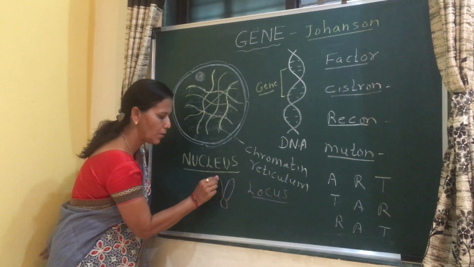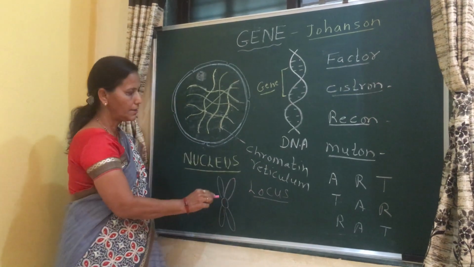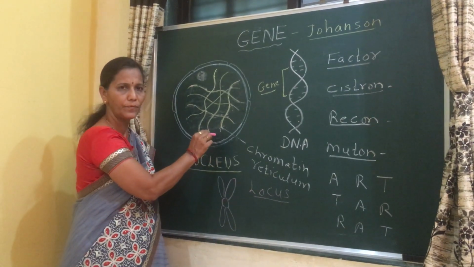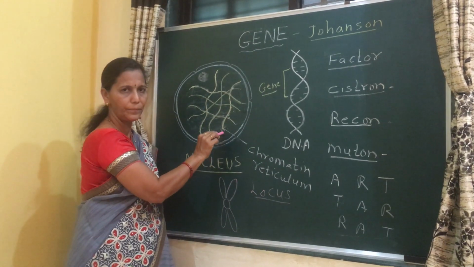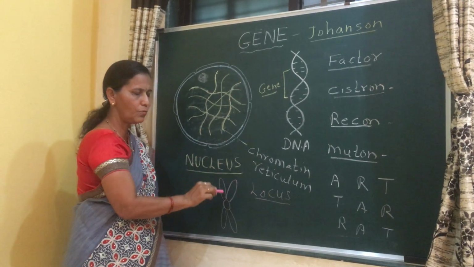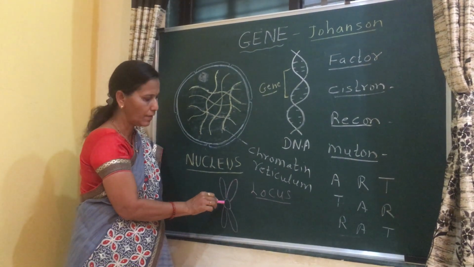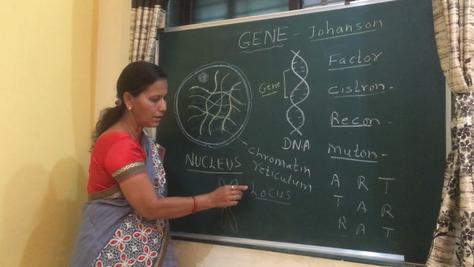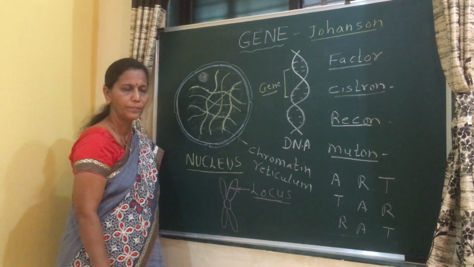These filamentous bodies are called chromosomes, and these are present in the nucleus. These are chromatin threads which coil to form chromosomes during cell division, and the position of a gene on a chromosome is called locus.